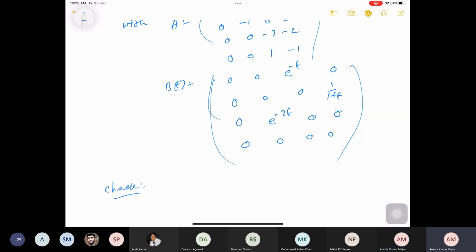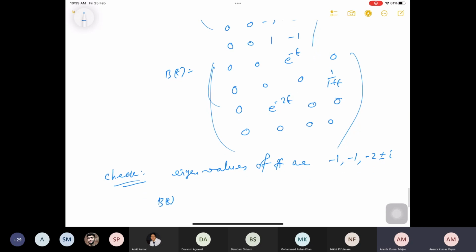So check that the eigenvalues of A are minus 1, minus 1, minus 2 plus or minus i. Okay, so the real part is negative. And if you consider B(t), now for this norm, as I take the summation over |b_ij|, this should be basically e to the power minus t plus e to the power minus 2t plus 1 by (1 plus t).